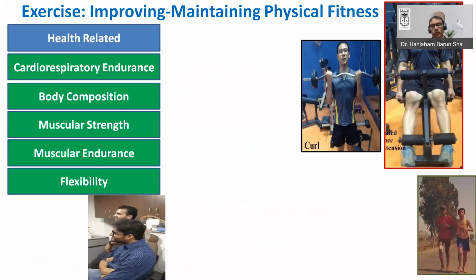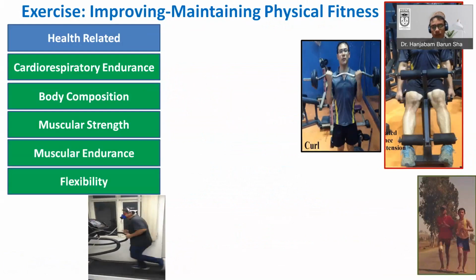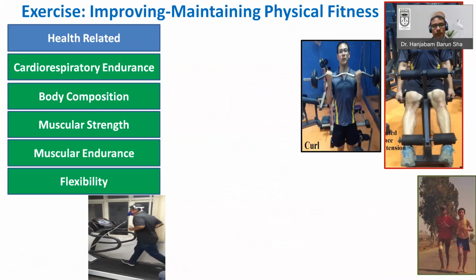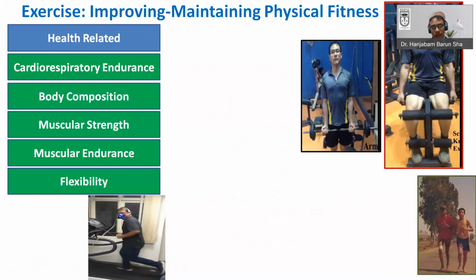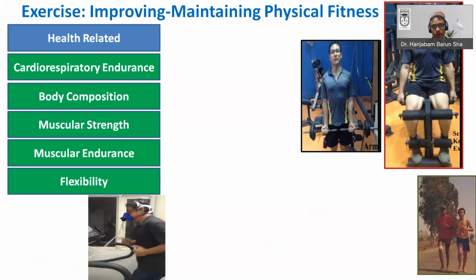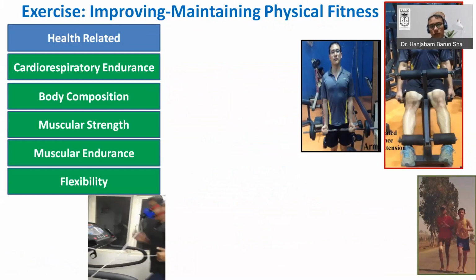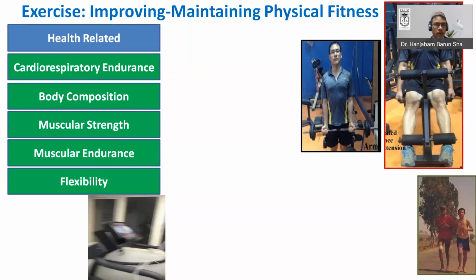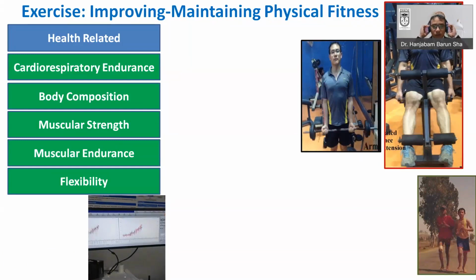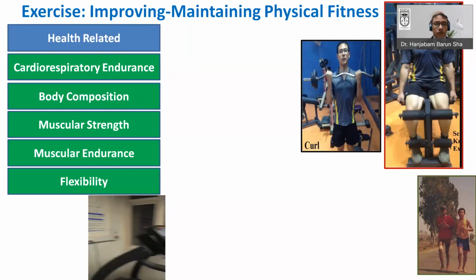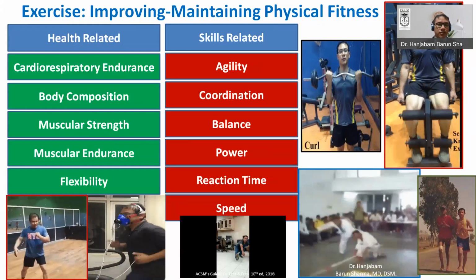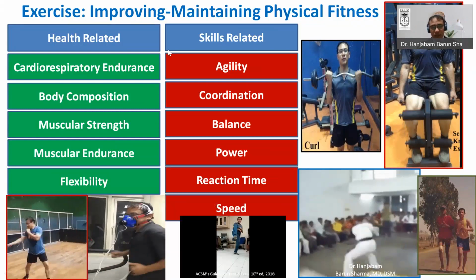So before going into the blood flow restriction training, we have to know certain basic physiological principles. Like, for example, any kind of intervention, physiological intervention, exercise intervention, the purpose is always to improve or maintain physical fitness. And depending upon the different components of physical fitness, we can design and target different exercise interventions. Like, for example, as you can see, it can be health related or it can be skill related.